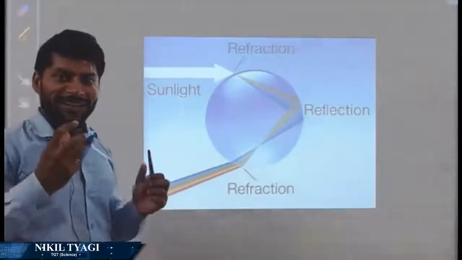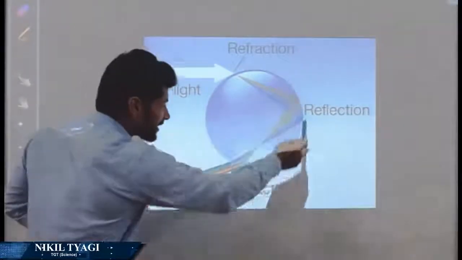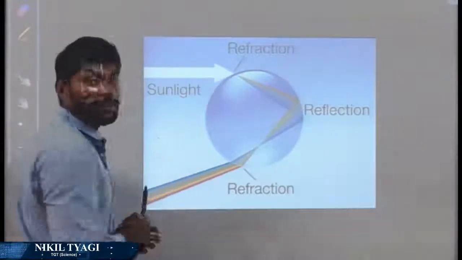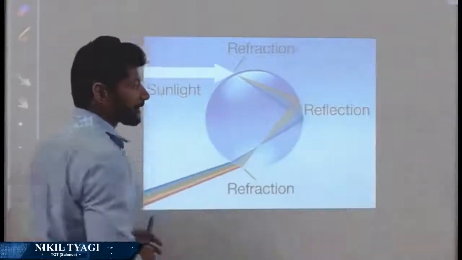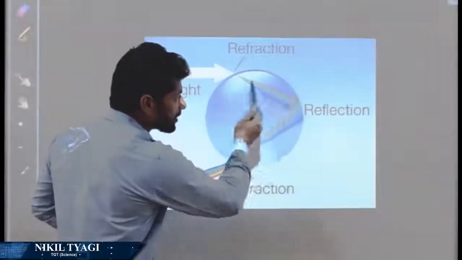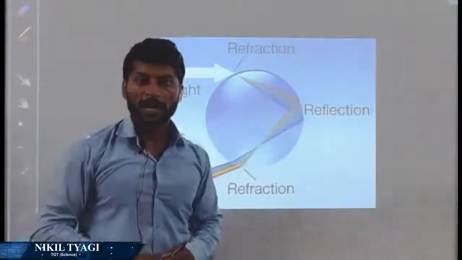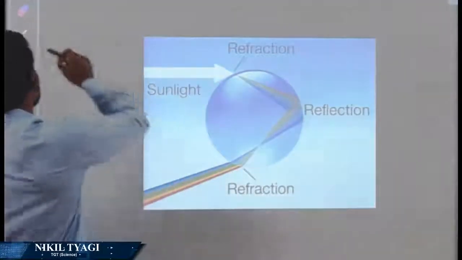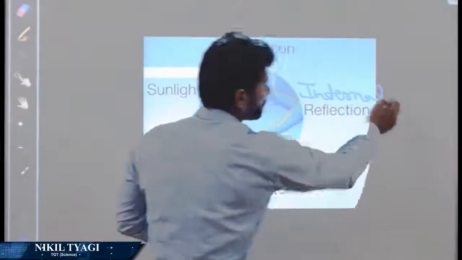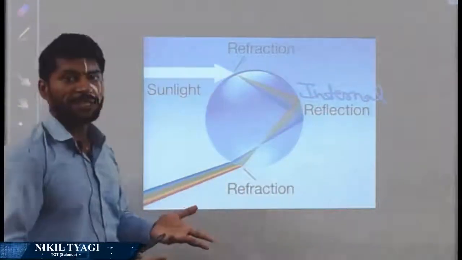Zoom view of one single raindrop. Okay, this is one drop. Now in this we are showing the same thing. As white light enters this raindrop, it is divided into 7 colors. But one more phenomenon is involved here. You can see, as all these 7 colors strike the inner wall of this raindrop, they are reflected back, and this is known as internal reflection. Then these colors come out and we see the rainbow in the opposite